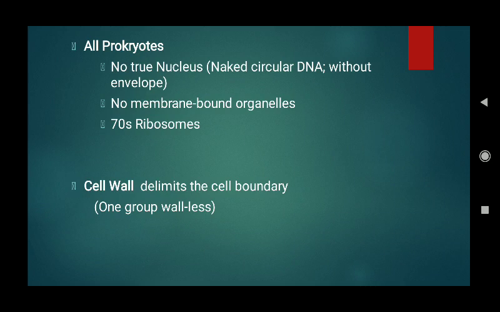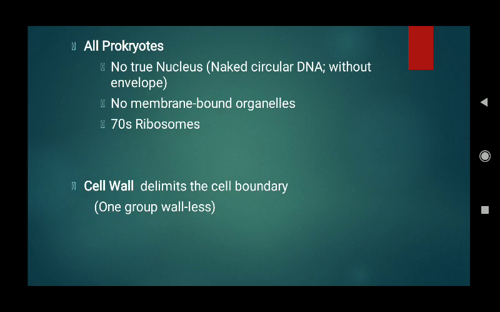Now, one more feature of monerans is they are all prokaryotes. Prokaryotes means they lack the true nucleus. There is no true nucleus. Their nuclear material, or you can say DNA, is not arranged in the form of chromosomes. It is not bound by a nuclear envelope.